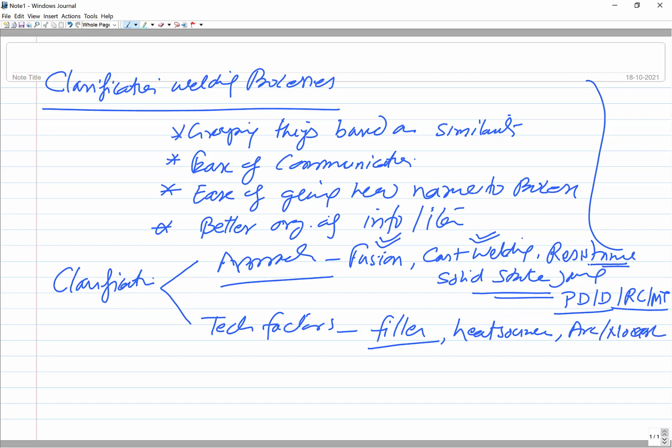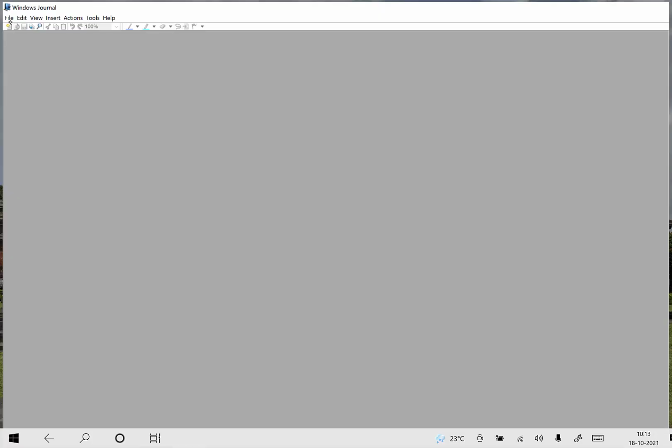Okay, and the third and the fourth one is whether there is a fusion or just the deformation or the pressure welding. So fusion or pressure welding, this is one. Arc and no arc is another. Type of heat source is third, and fourth is the filler, whether we use filler or no filler. Let me talk a little bit more about these in detail.